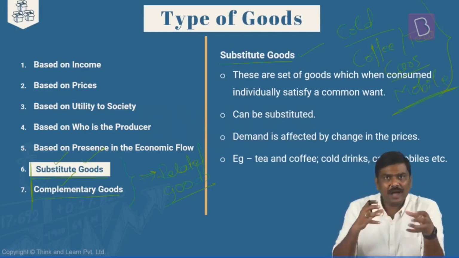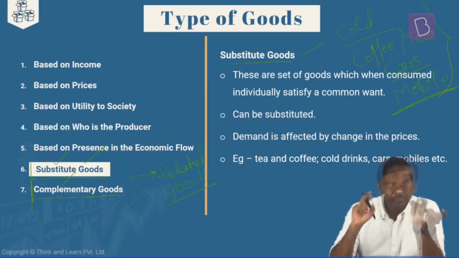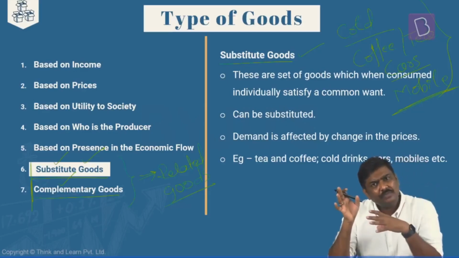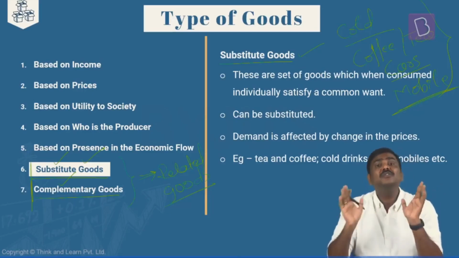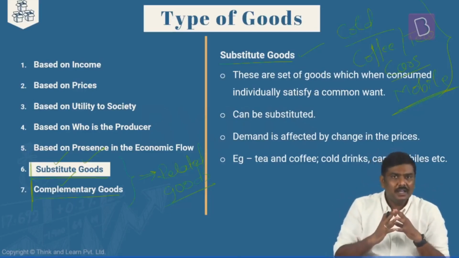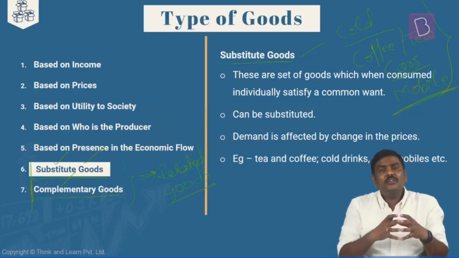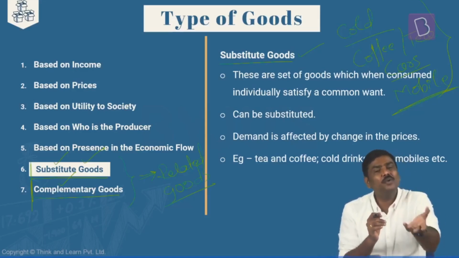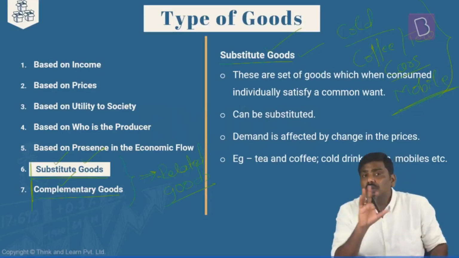For example, you go to the market and you have mobile phones manufactured by Xiaomi, Apple, Samsung, etc. Will you purchase all of them? No, you will purchase one of all of these mobile phones available in the market. So in essence, there is a set of goods out of which you purchase one product to get certain utility. Those sets of goods are called substitute goods.